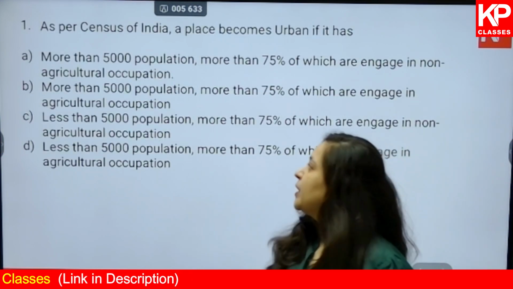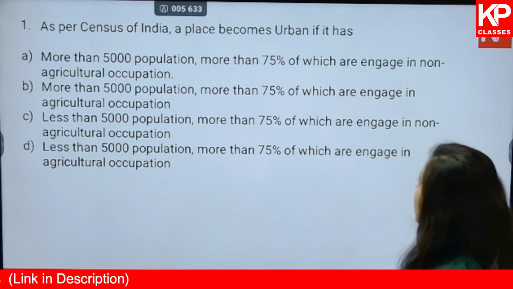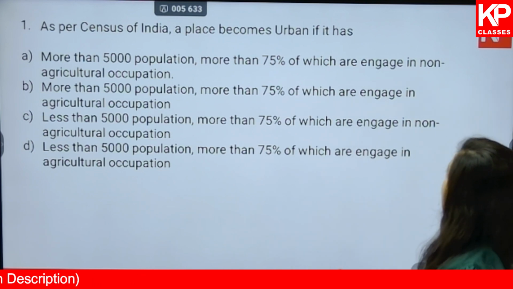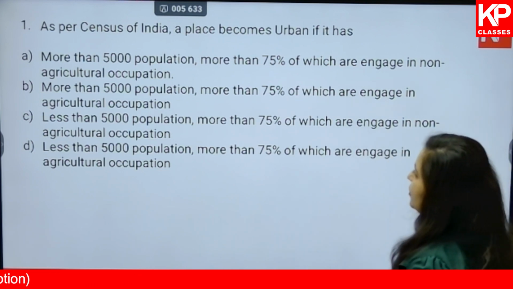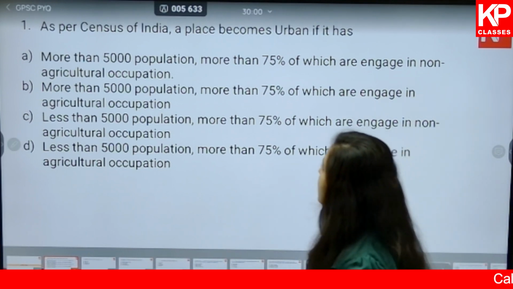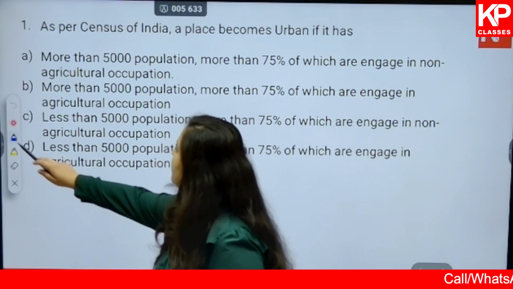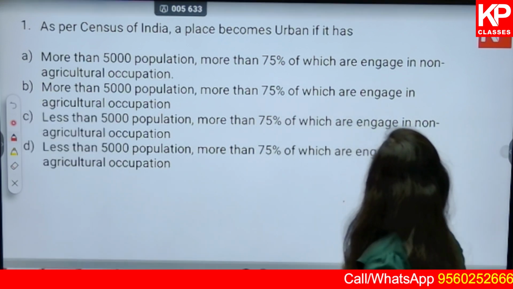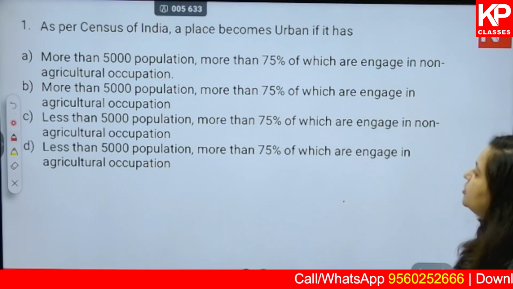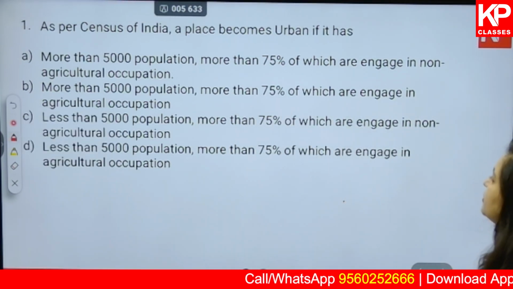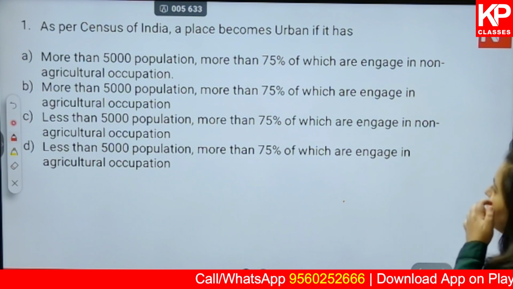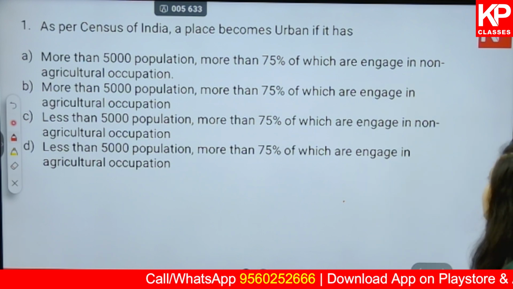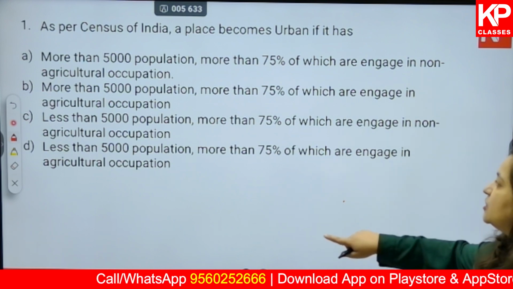Question number 1. As per Census of India, a place becomes urban if it has first, more than 5,000 population, more than 75% of which are engaged in non-agricultural occupation. Option B, more than 5,000 population, more than 75% of which are engaged in agriculture occupation.